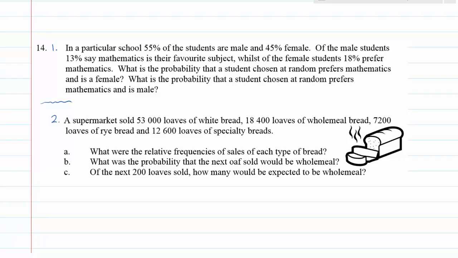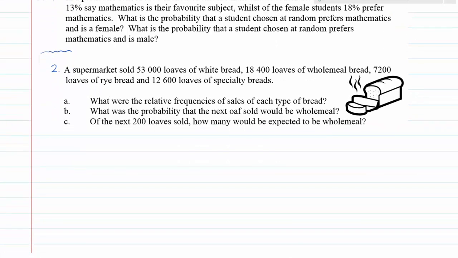It says a supermarket sold 53,000 loaves of white bread, 18,400 loaves of wholemeal bread, 7,200 loaves of rye bread, 12,600 loaves of specialty breads. The relative frequencies of sales in each type of bread, and this is a prior knowledge thing, so we won't be directly assessing this, but it is stuff that you should have seen before. So relative frequencies are for white bread, wholemeal, rye, and specialty.